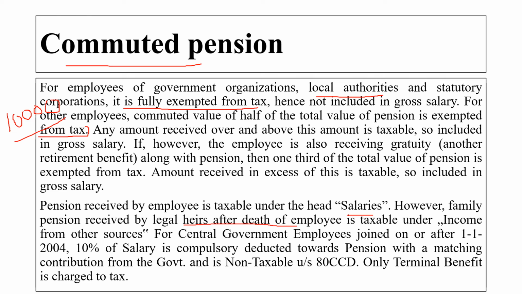For a central government employee joined on or before 1/4/2004, 10% of the salary is compulsorily deducted towards the pension with the matching contribution from the government, and it is non-taxable under section 80 CCD. Here you have to remember again the section. Only the terminal benefit is charged to the tax.